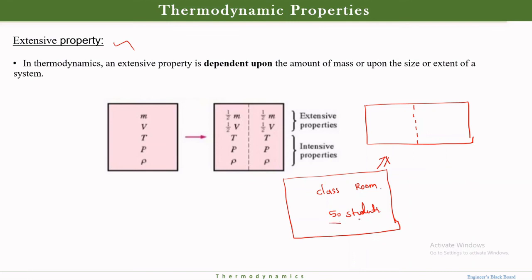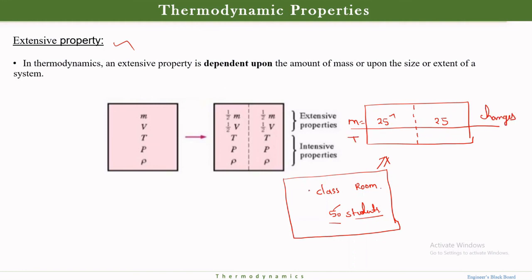The 50 students, I can say, are the mass, right? So here I will put 25 students and here I will put 25 students. My mass, earlier 50, is now changing, right? Now the mass changes.